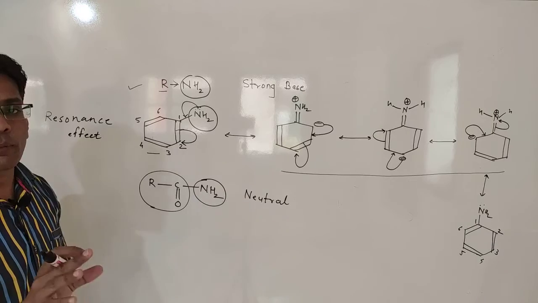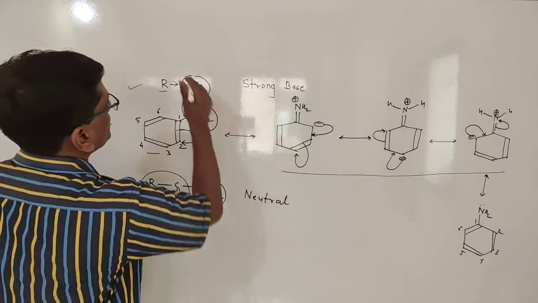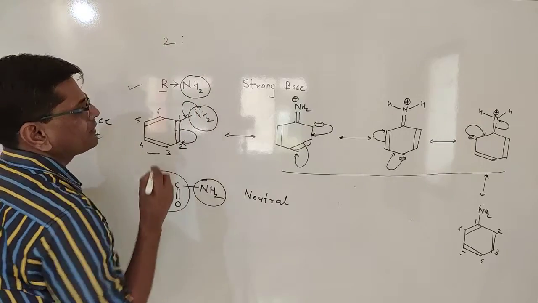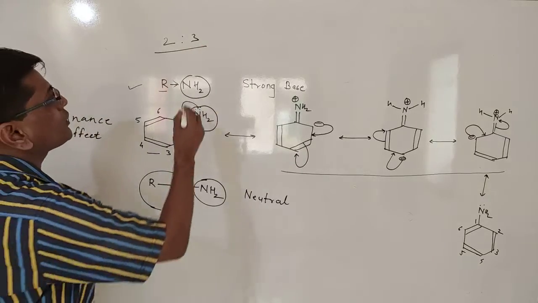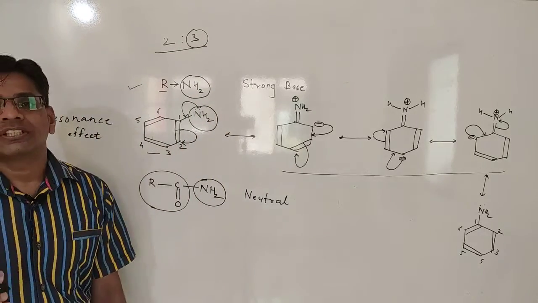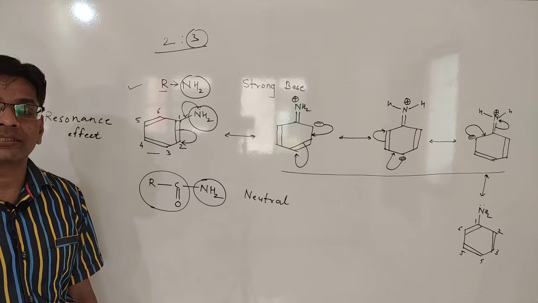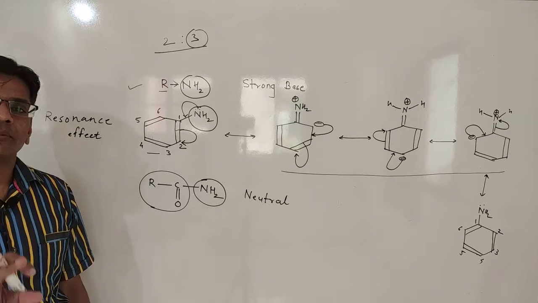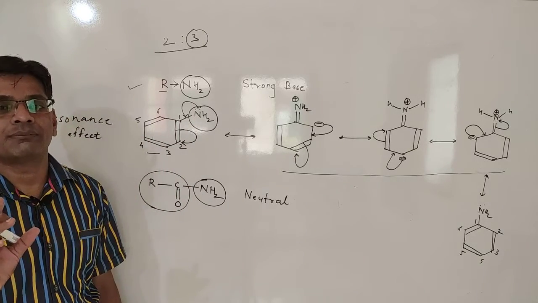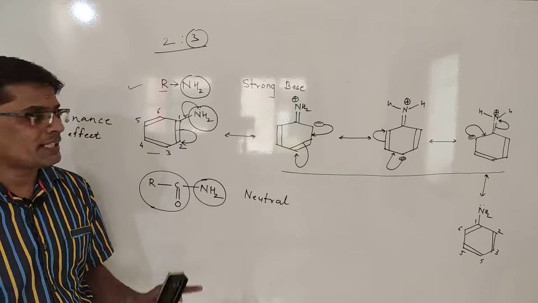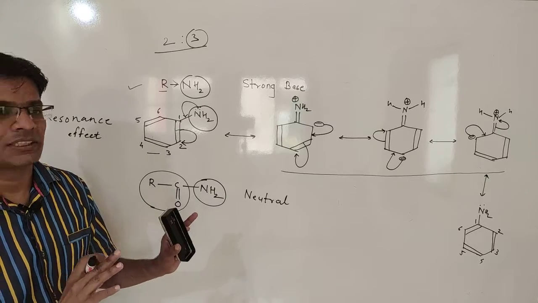And when we consider the probability of the basic nature of aniline, these are the two structures in which the lone pair is available, and these are the three structures in which the lone pair is not available. The majority is toward those in which nitrogen doesn't have the lone pair. That's why aniline does not always act as a base. It acts as a base only when the nitrogen has its lone pair available for donation. That's why aniline or aromatic amines are weakly basic.